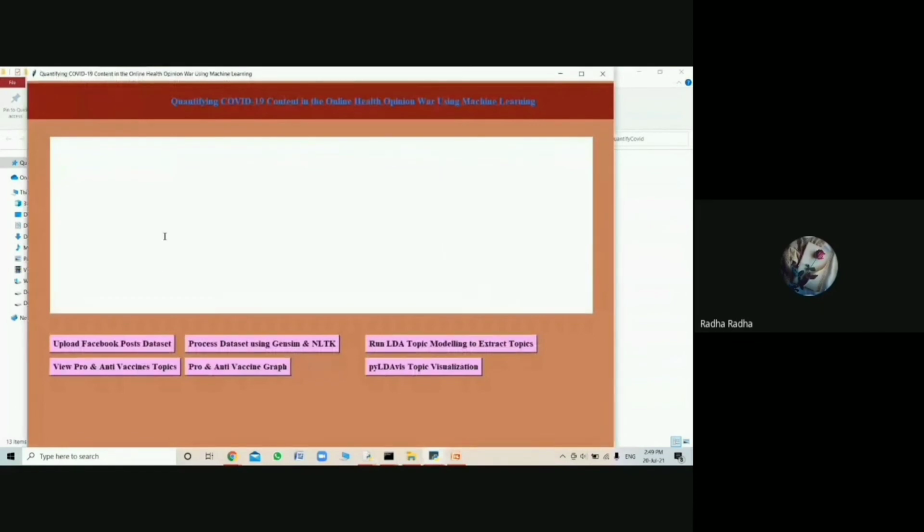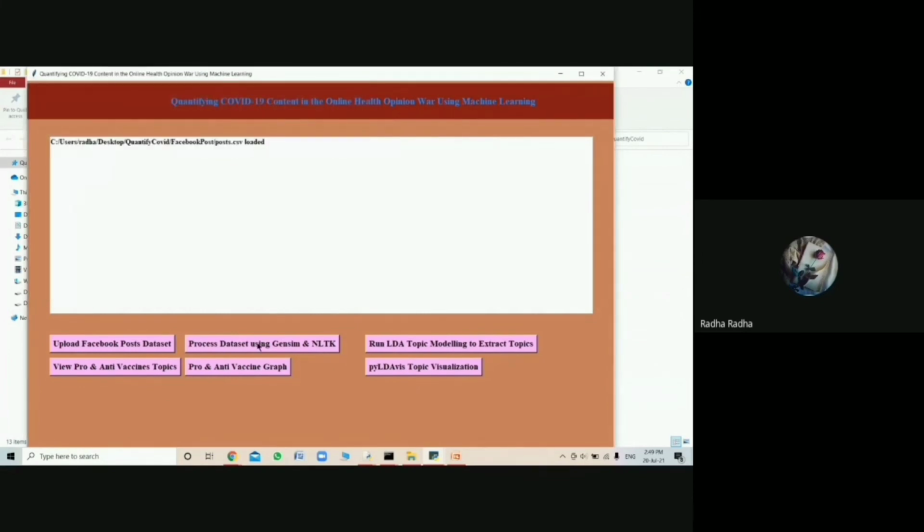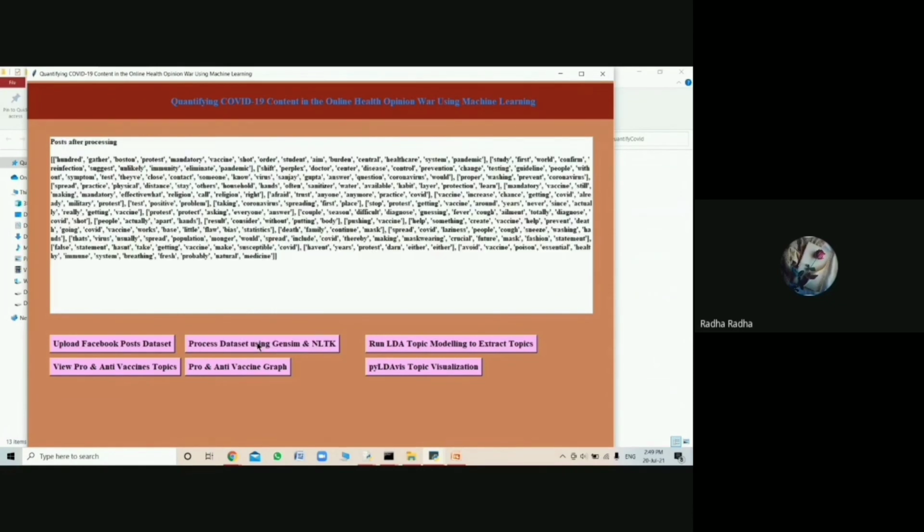This is the demo of our project. First, we have to upload the Facebook post and we have to collect the data set. Then after collecting the data set from Facebook, we have to process the data set using Gensim and NLTK. These are a few data sets which we have collected from Facebook.